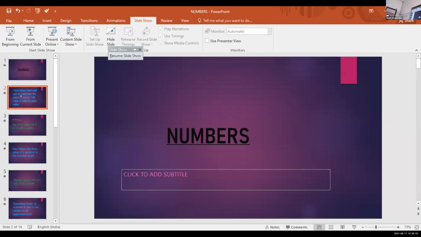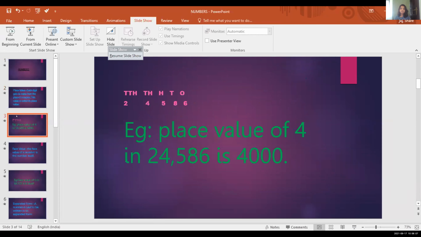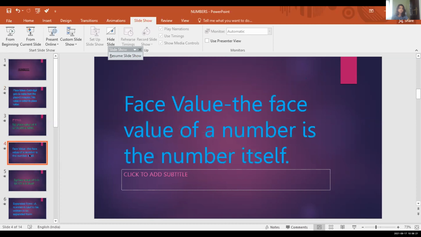Numbers. First, we can learn about place value. Each digit gets its value from the place it occupies. This value is called its place value. Example, place value of 4 in 24,586 is 4,000. How? The 4 is in thousands place, so 4 into 1,000 is 4,000.